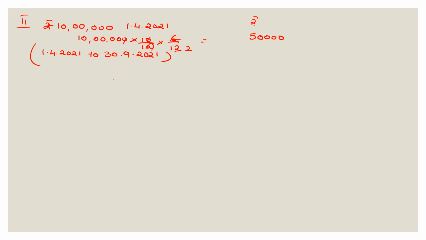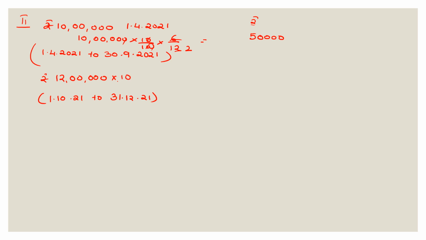Then what happened on 1st October 2021, he introduced extra 2 lakh. So now this 10 lakh has become rupees 12 lakh. So this 12 lakh was invested from 1st October 2021 till when? Till the next activity in the capital. That was on 31st December when he withdrew. So till 31st December, this was there in the business.